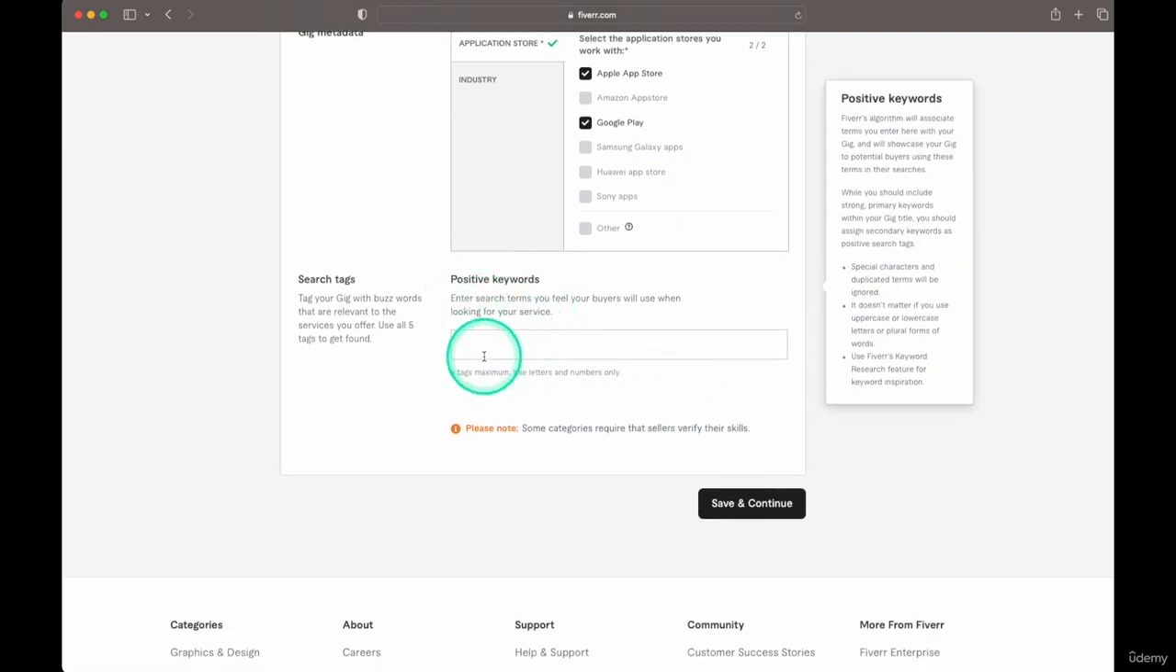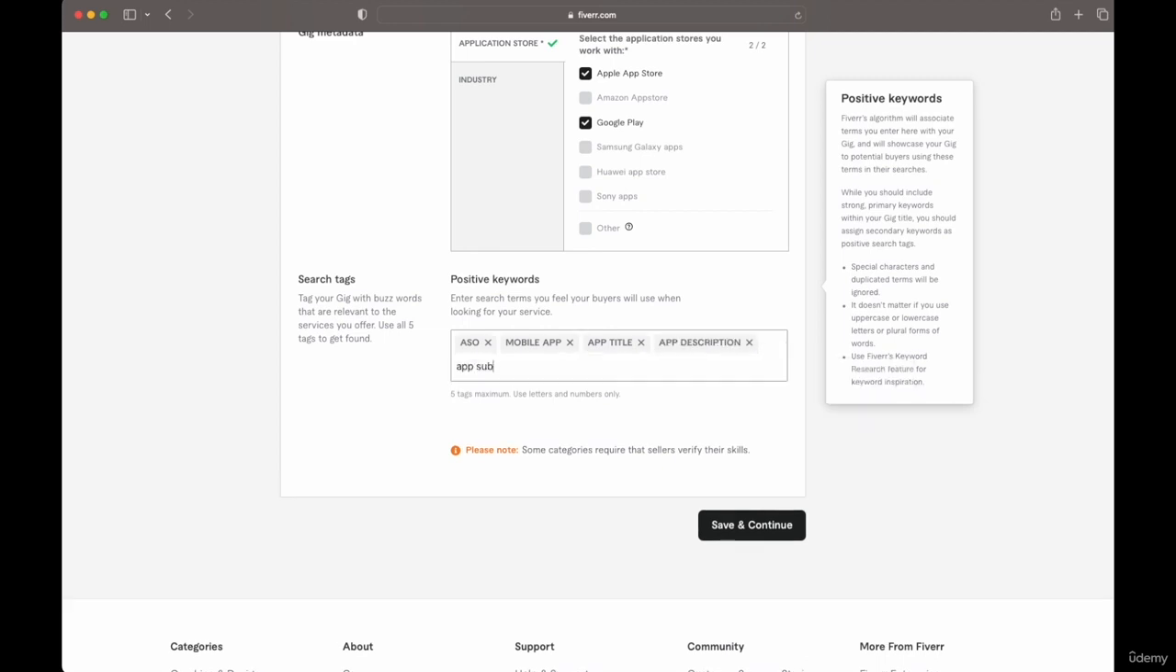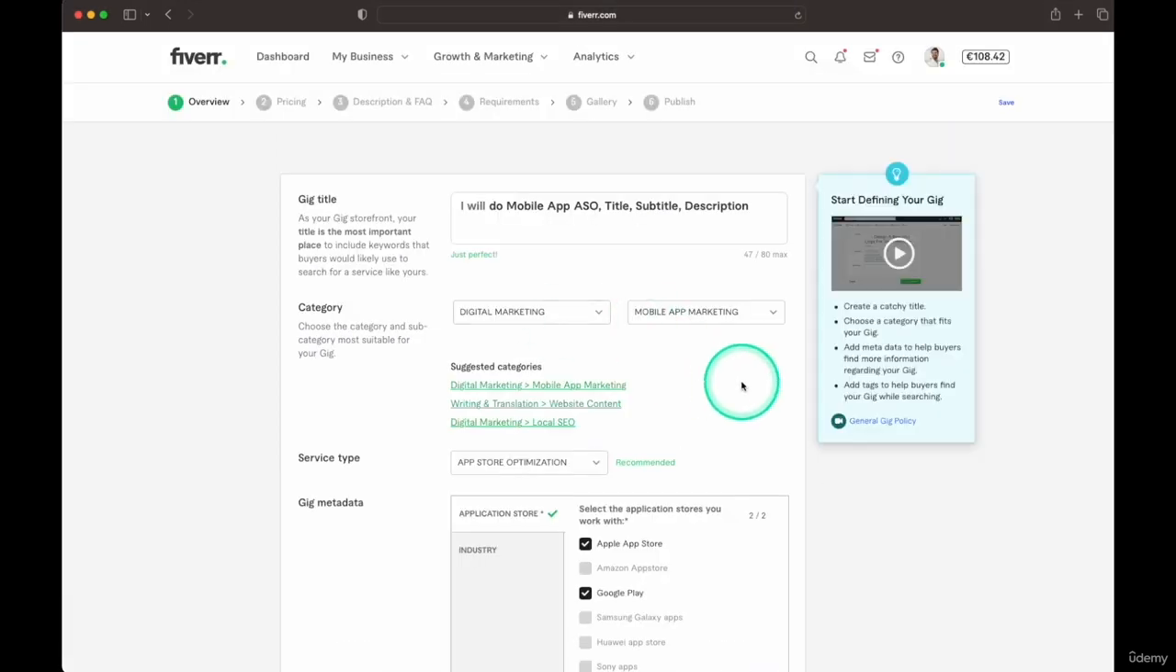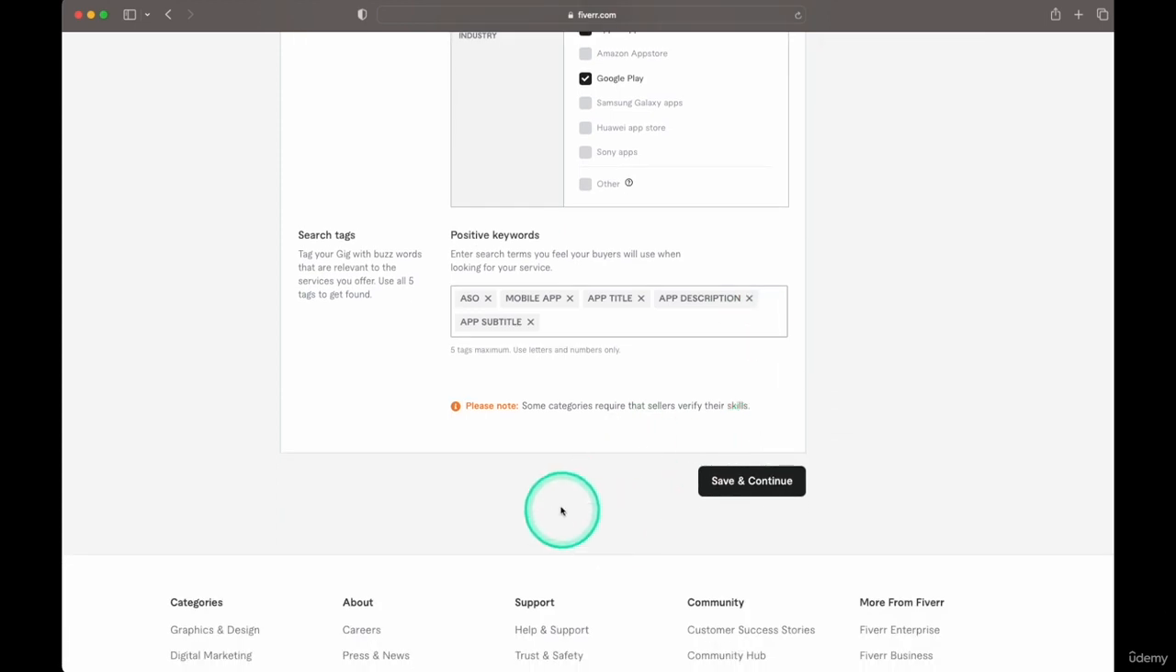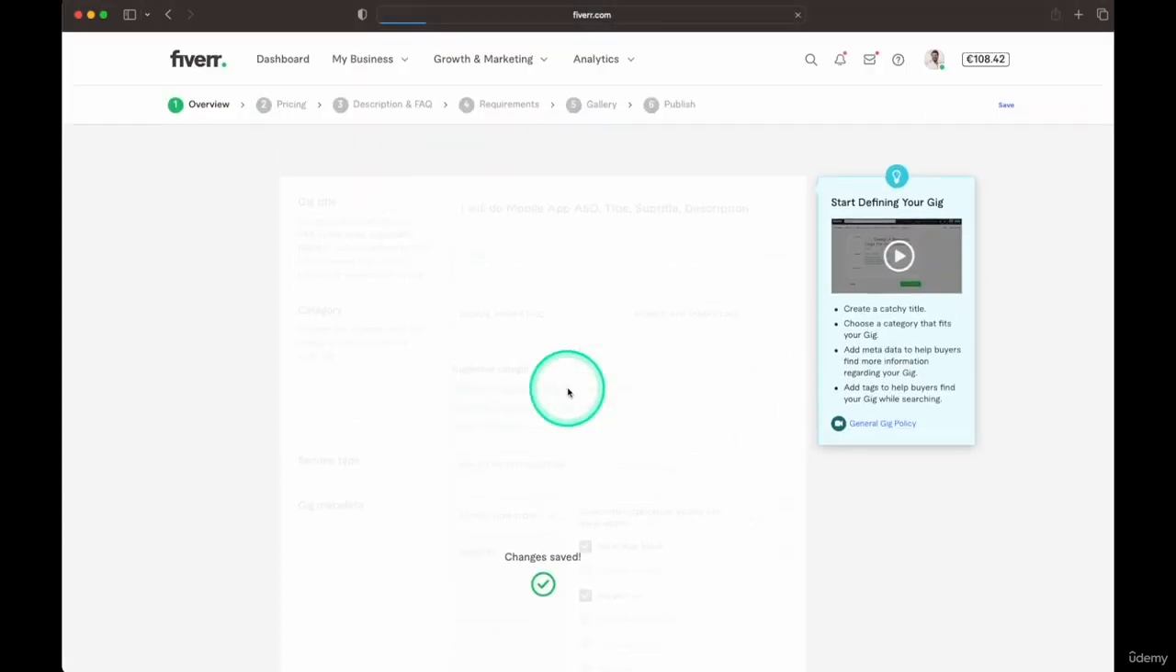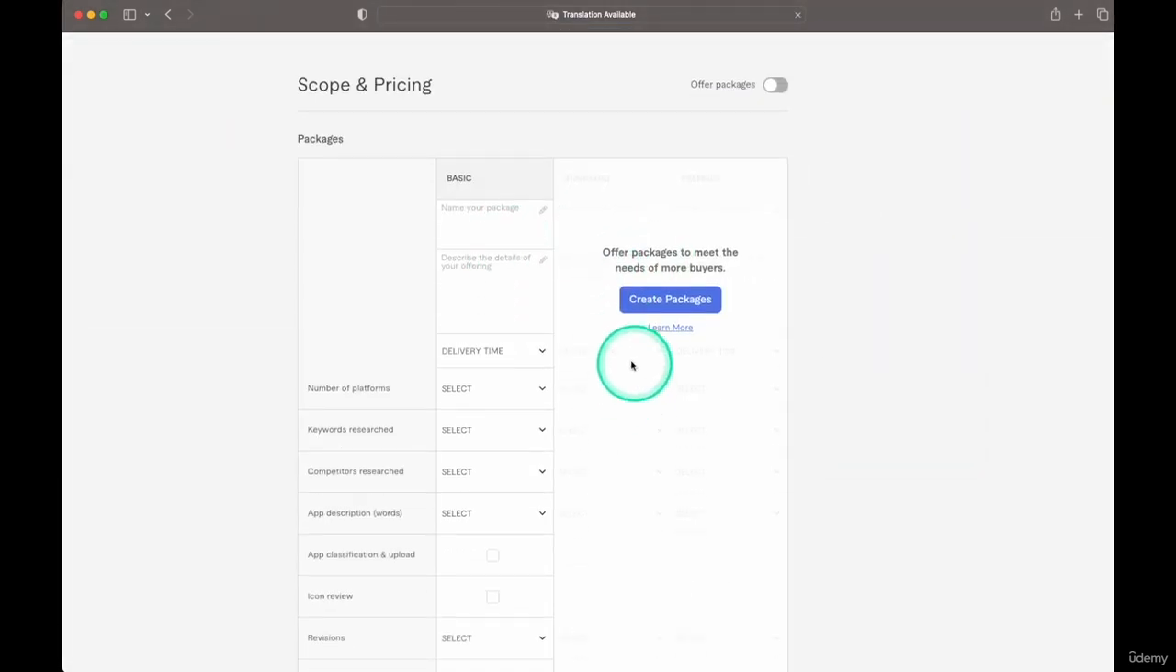And positive keyword. Well, when you're looking for, they're looking for ASO. They'll be looking for mobile app, app title, app description, maybe, app subtitle. That's what we got going on. Save and continue. So it's saved, and now we're going to do pricing.